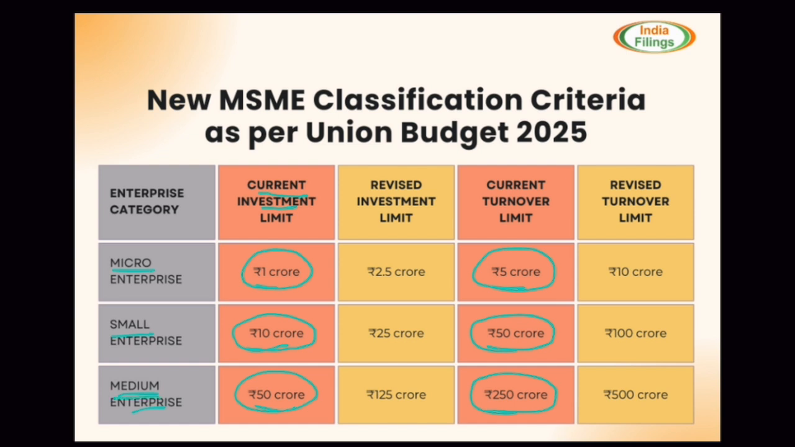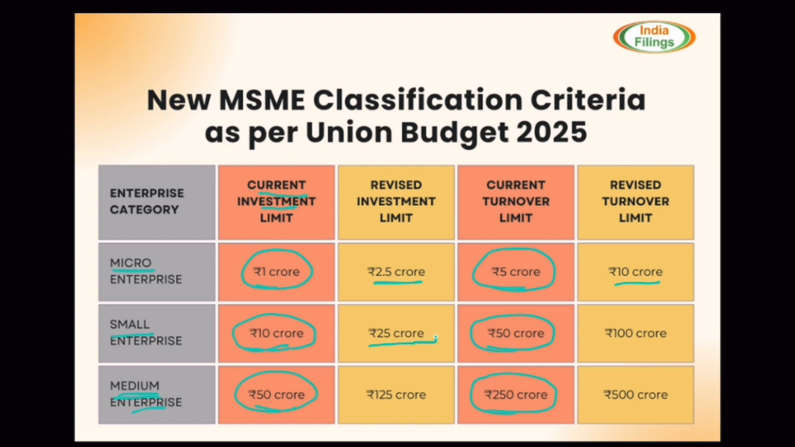Now, from 1st April 2025, these limits, these thresholds would be changed. So from 1st April 2025 onwards, a micro enterprise would be the one whose investment is up to 2.5 crore and turnover up to 10 crores.